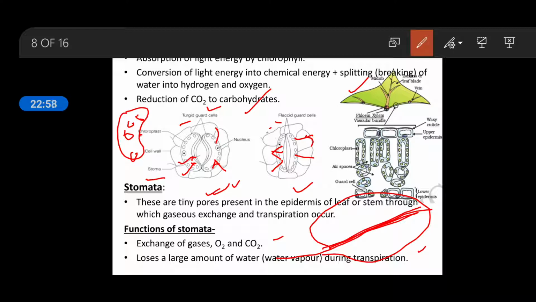Okay, if this is a leaf, this midline is known as the midrib, meaning through this midrib xylem and phloem pass, and some lateral veins arise from the midrib. So lateral veins also contain xylem and phloem for the transportation of food and water. And this whole structure is known as the leaf blade or leaf lamina, this green structure. And when we look at a small transverse section of the leaf, then we can observe this anatomy, meaning the tissue arrangement.